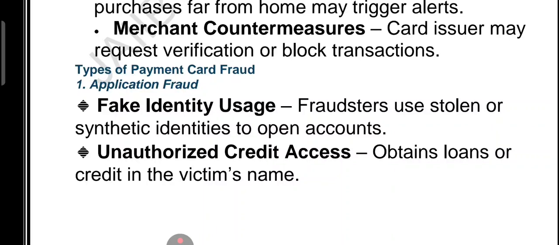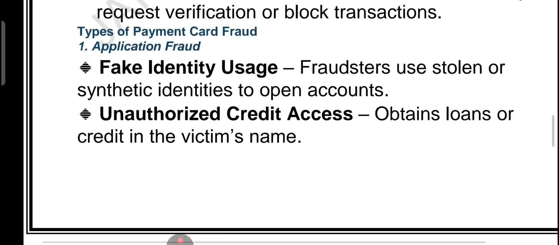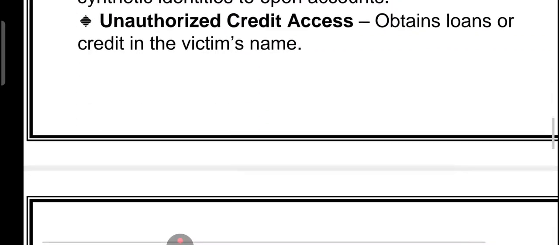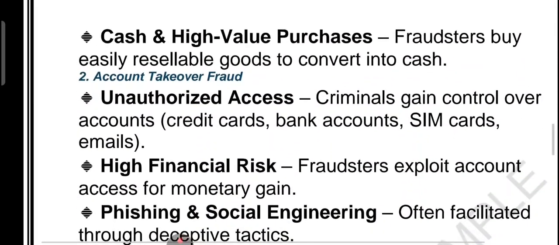Fraud. First is application fraud. What is application fraud? Fake identities used to open accounts or get credit. That is called application fraud. Then fraudsters use the credit to buy cash-convertible goods. So fake identities are used for cash conversion goods.